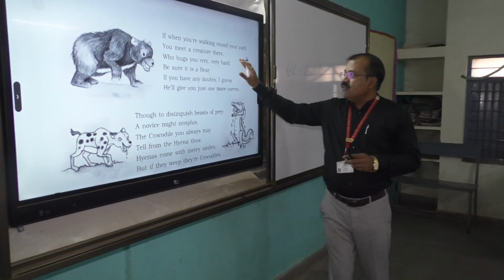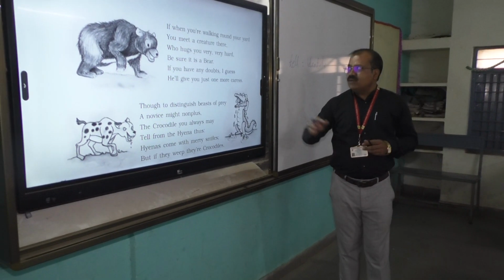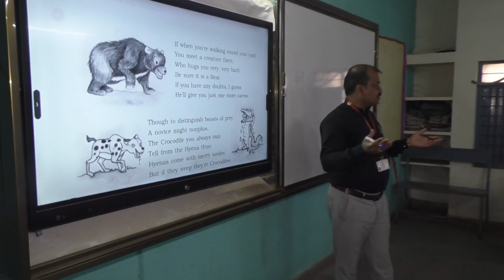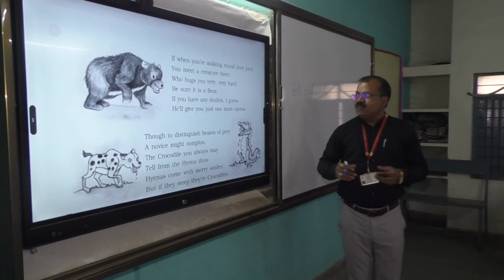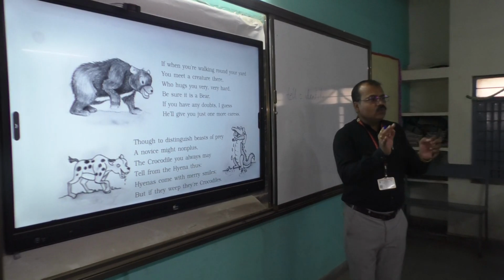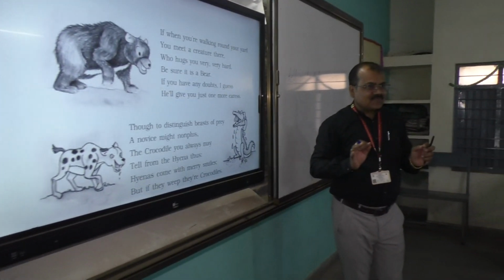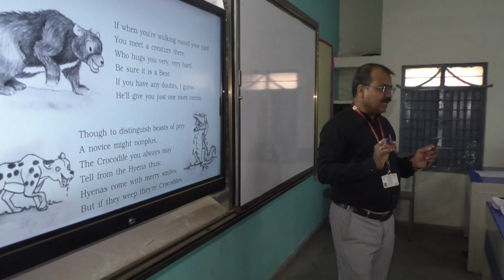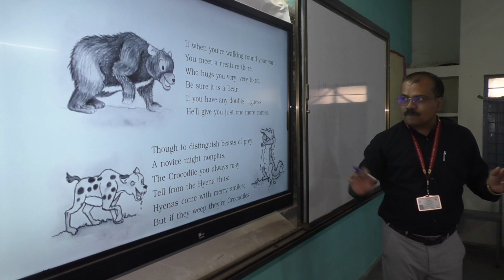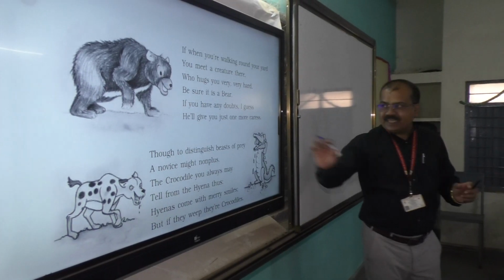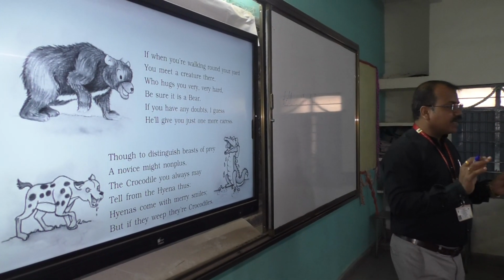Okay, look at this. If when you are walking around your yard, in the sense of open space, in front of your house or home, you meet a creature there who hugs you very very hard. Look at this, the way suggested by Caroline Wells to identify this animal. Be sure it's a bear. If you have any doubts, I guess he will give you just one more caress.